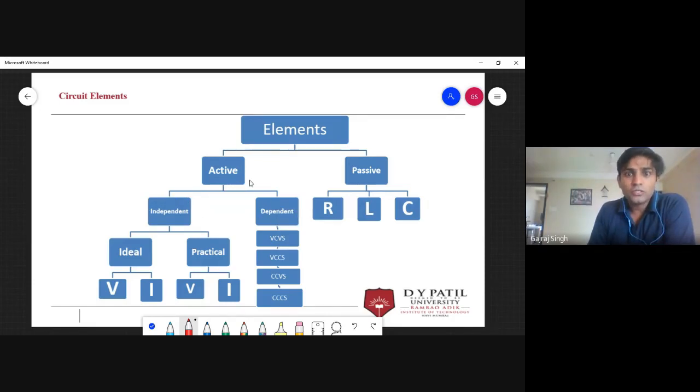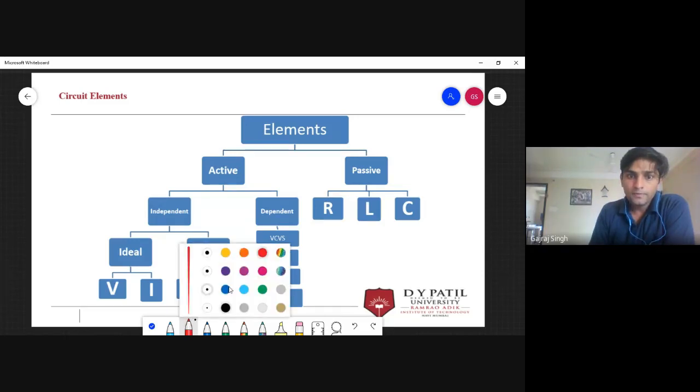Here we are not going to discuss amplifiers, because you will learn about amplifiers in the EDC subject, and IC or LIC will be in your next semester. So here we will discuss voltage source and current source. Independent sources you had already studied in your BEE class.